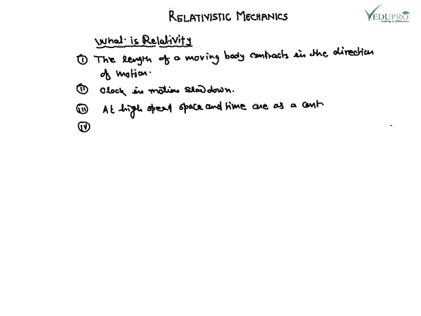And the last is that the mass of a moving body is greater than its mass when at rest. So these are the four concepts provided by the theory of relativity.